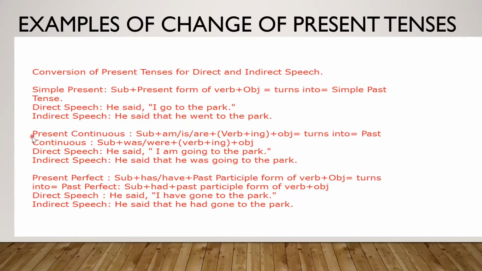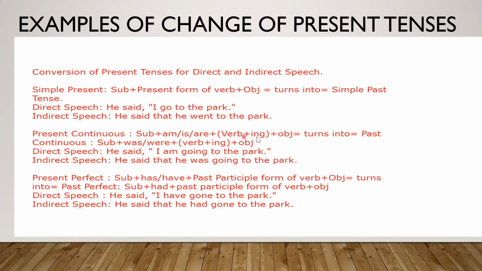Next one, present continuous. Subject, am is are, verb plus ing plus object. This is the structure for present continuous. Present continuous turns into past continuous. This structure will be turned into subject, was or were, verb plus ing plus object. This is the structure for past continuous. If you see the direct speech, he said, I am going to the park. I, subject, am because it's I, from am is are, am is picked up, going to the park.